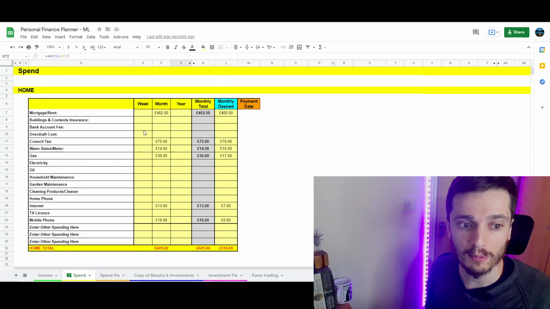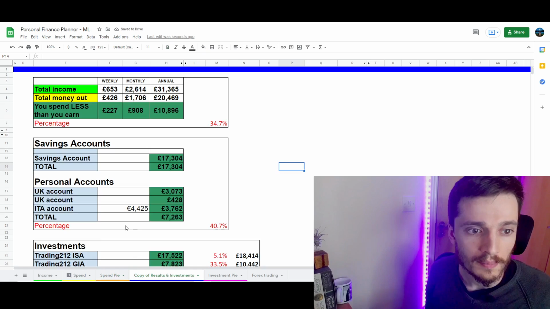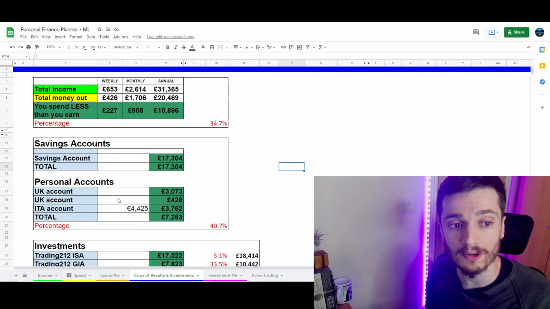And obviously, as with all budgets, I'm not going to go through how much money I'm spending. That's too much of a bore, but there is a tab for that as well. Now we're going to look at how much money is left over at the end of the year so that we can work out how much money we can invest. So this is the tab I was telling you about for the spend, but now let's keep going and have a look at the results.